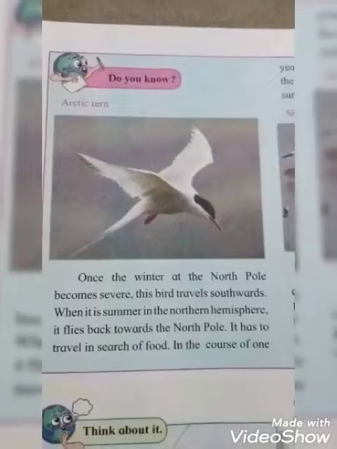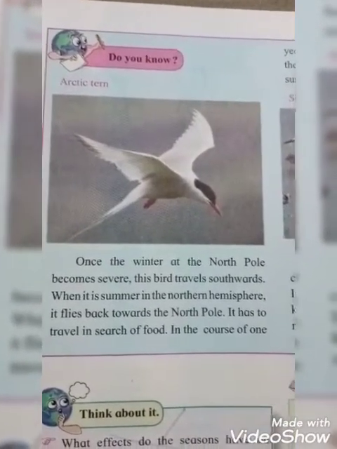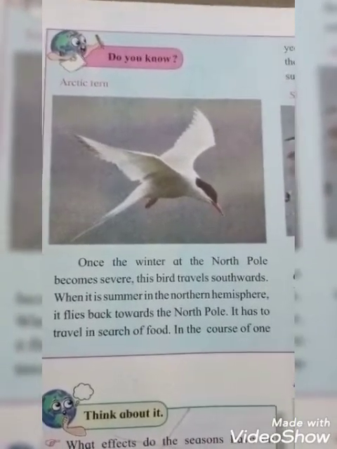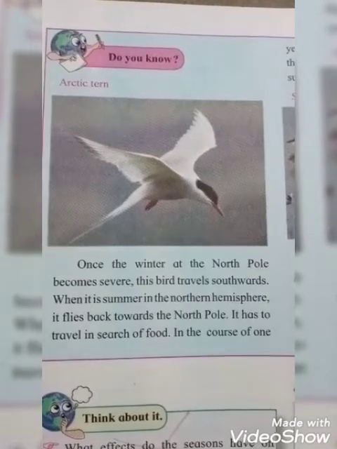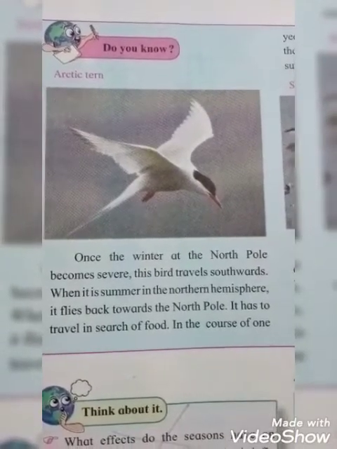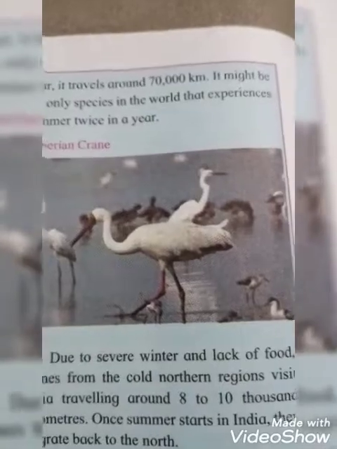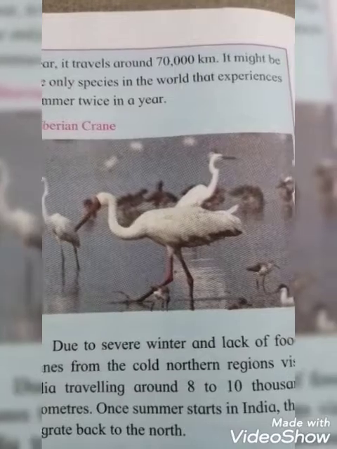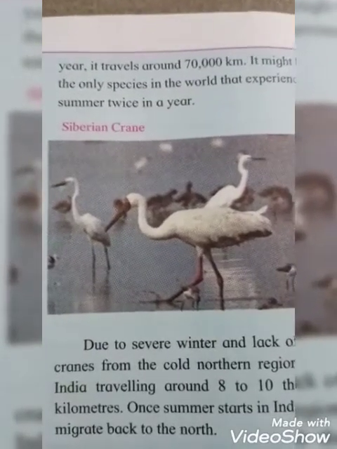Okay, students. Do you know the Arctic tern? See, students, once the winter in the North Pole becomes severe, these birds travel southward. Can you see these birds? So once the winter in the North Pole becomes severe, this bird travels southward. And when it is summer in the northern hemisphere, it flies back towards the North Pole. It has to travel in search of food in the course of one year. That is, it travels around 70,000 kilometers, students. It might be the only species in the world that experiences summer twice in a year.